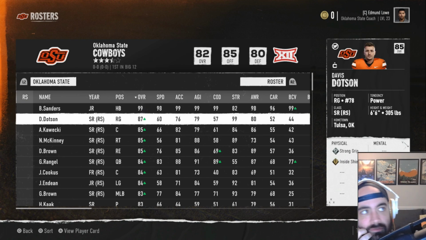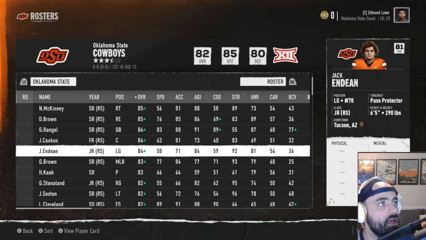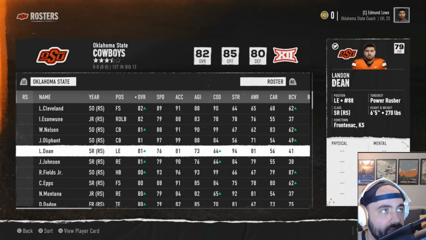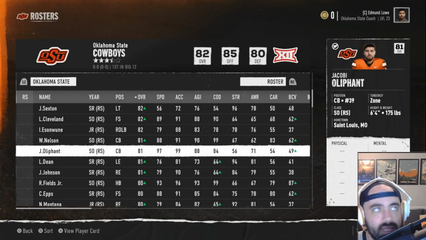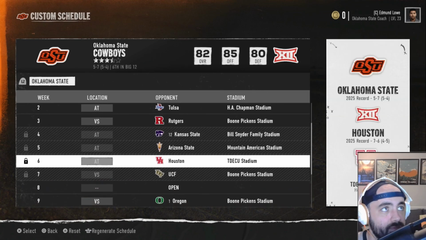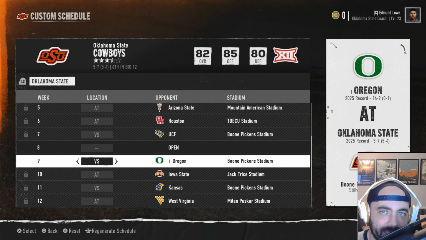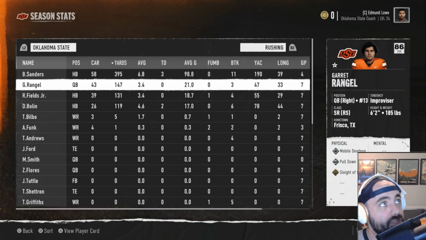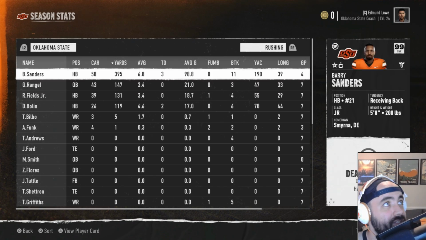As you can see, we have 4 or 5 offensive linemen here in our top 10. In fact, I don't think any of our offensive lineman positions go below 80, which is really good news for Barry Sanders. We're going to jump to the middle of the season because we have a massive home matchup against the number 1 seed Oregon Ducks.